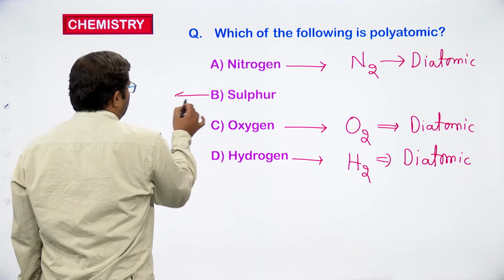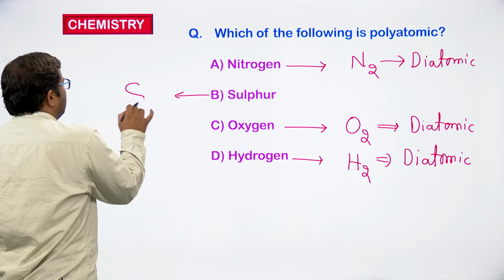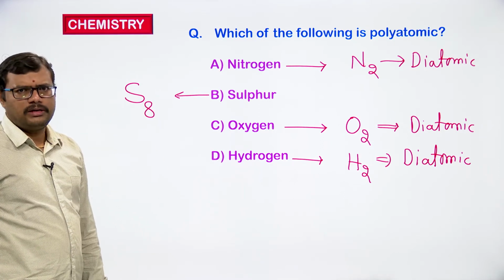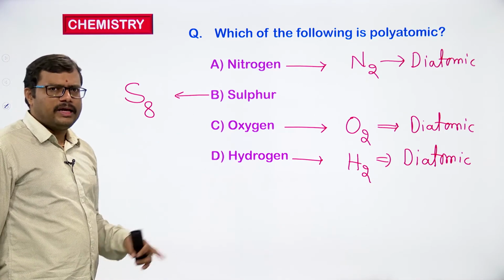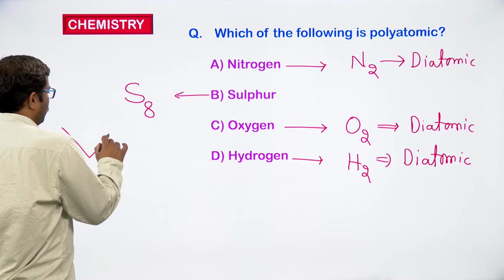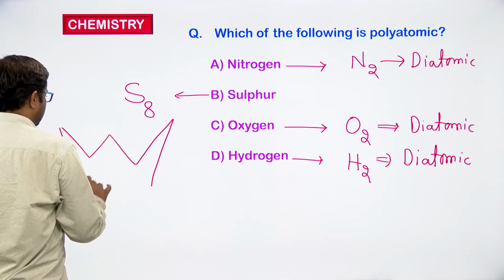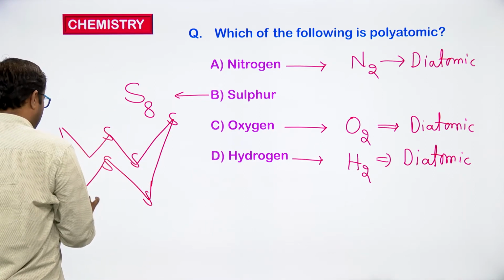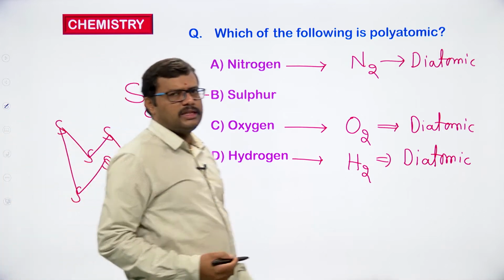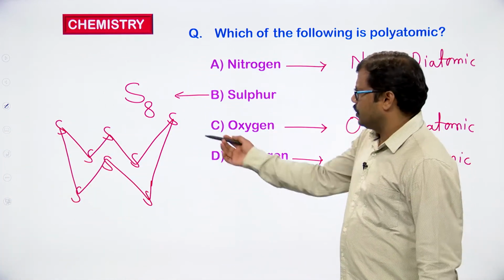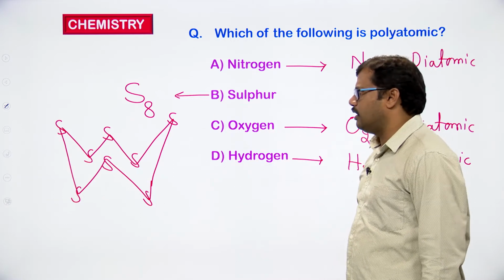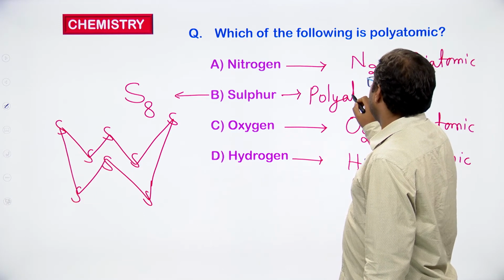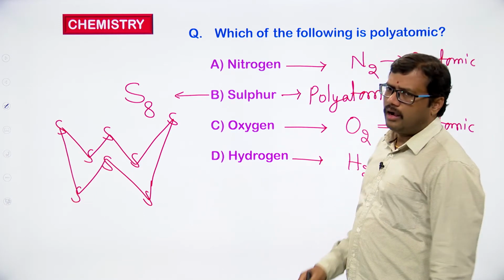Now sulfur, if you observe, in nature exists as S8. 8 sulfur atoms are present in one form, and sulfur in nature exists with a crown shape. So sulfur atoms are present on these corners, and in nature it exists in the form of a crown. So you can clearly see the 8 sulfur atoms are put together, and this is polyatomic. Sulfur in nature exists as polyatomic.